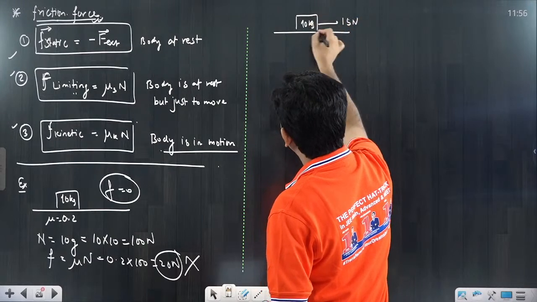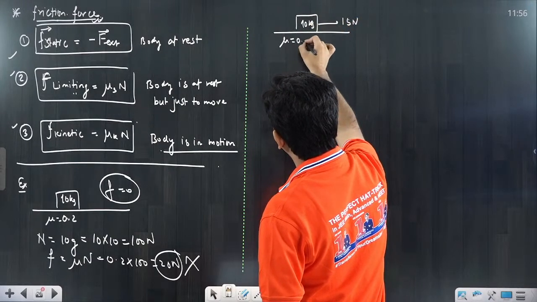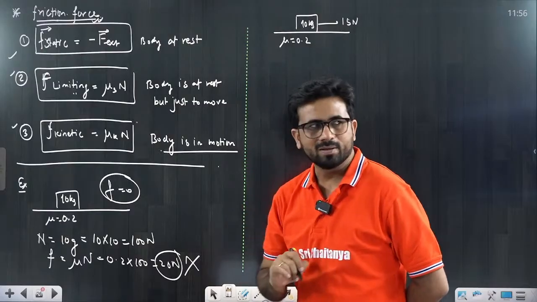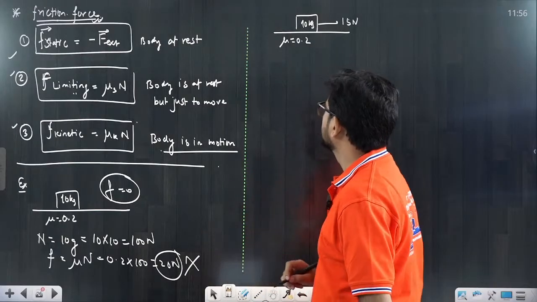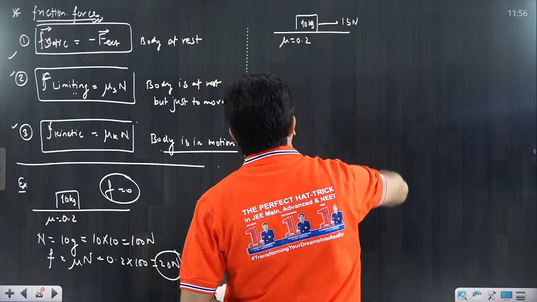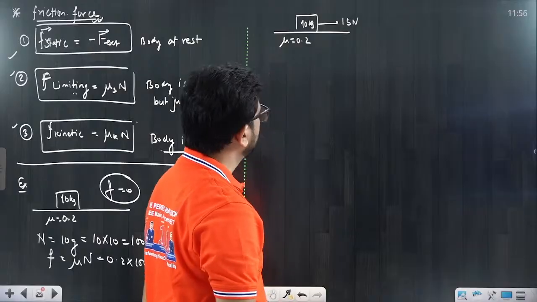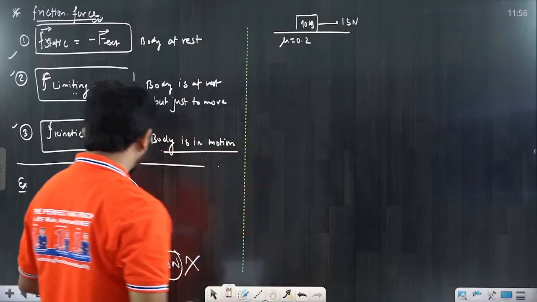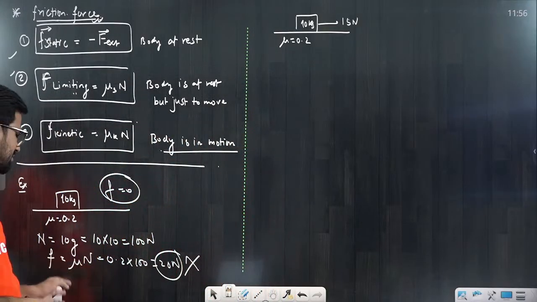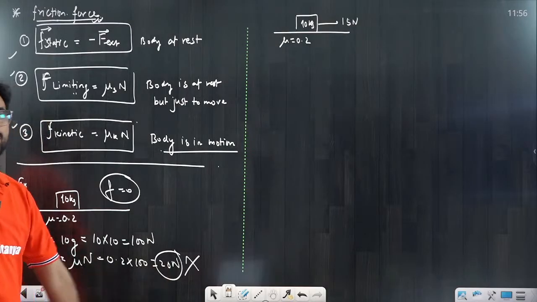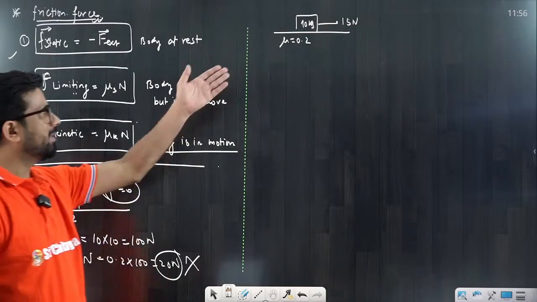So now the question is, what is the friction force? Mu is equal to 0.2 only. Now we have to calculate. So what will the value be? Directly you will say, 10 kg, and the applied force is 15 Newton. So mu is equal to 0.2. We have just calculated that mu is equal to 0.2, which means static friction, limiting friction, is equal to how much? 20 Newton.